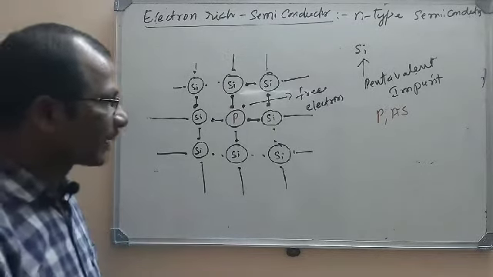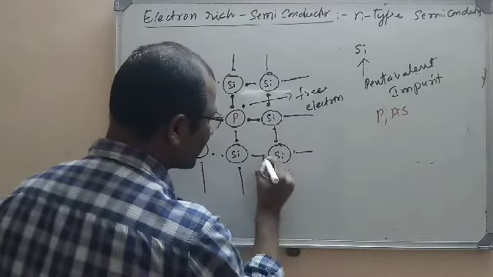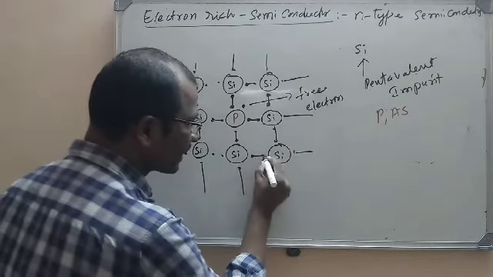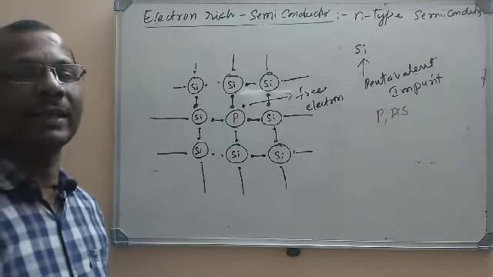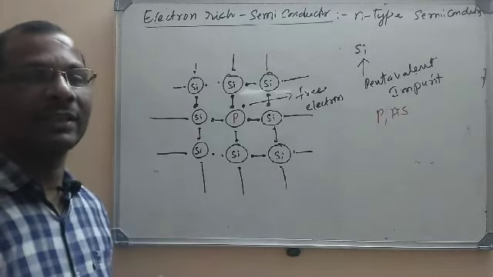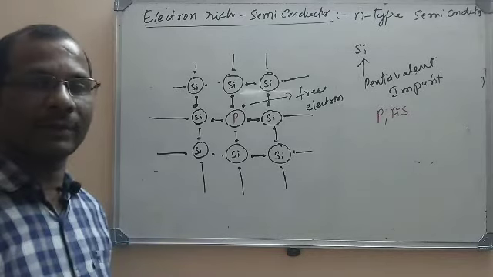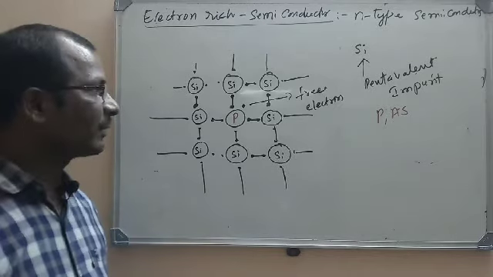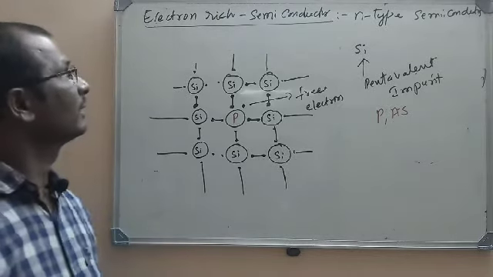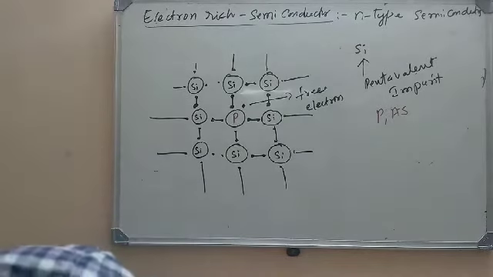So this is all about N-type semiconductors. Tell me, how does an N-type extrinsic semiconductor form? When you take pure silicon, a pentavalent impurity is added to it, then there will be a free electron left, and the semiconductor formed is called an N-type semiconductor or electron-rich semiconductor. So this is all about N-type semiconductors.